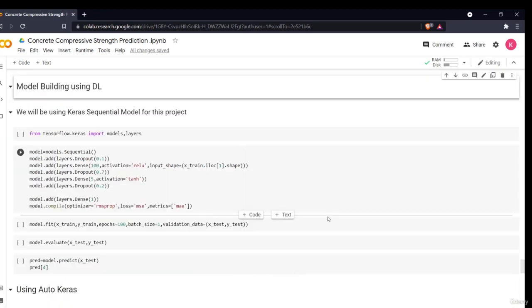Hello all, welcome to the next section of this project. In the previous sections we have done the data analysis part, feature engineering part, and data pre-processing part. Now we have processed our data and made it ready to feed our model. So this is our model building section. In this we'll be using deep learning techniques, the Keras sequential model, and building our model. So now what is the Keras sequential model?